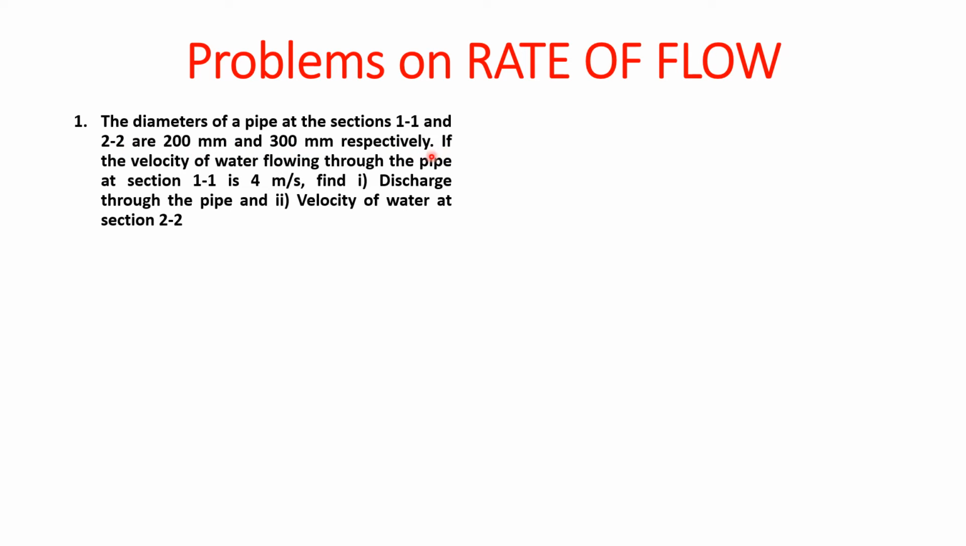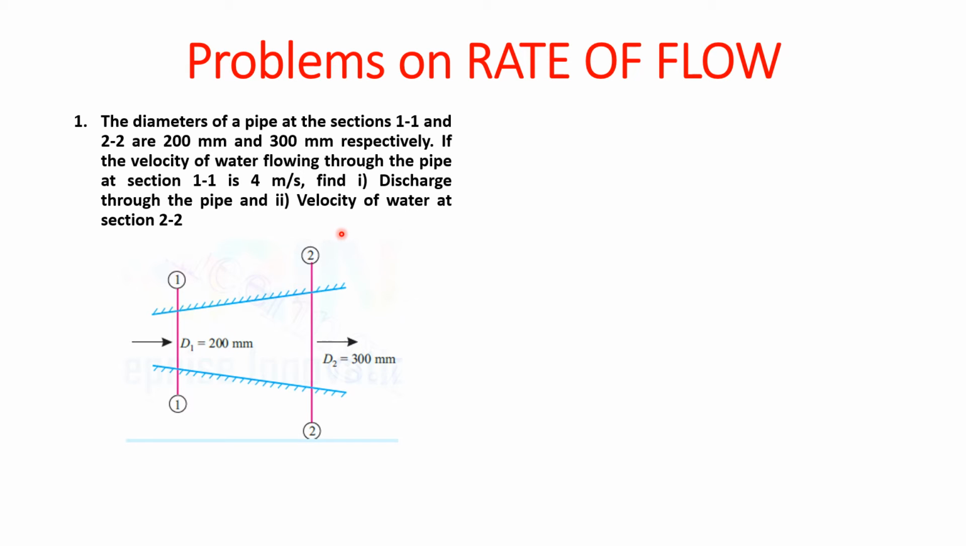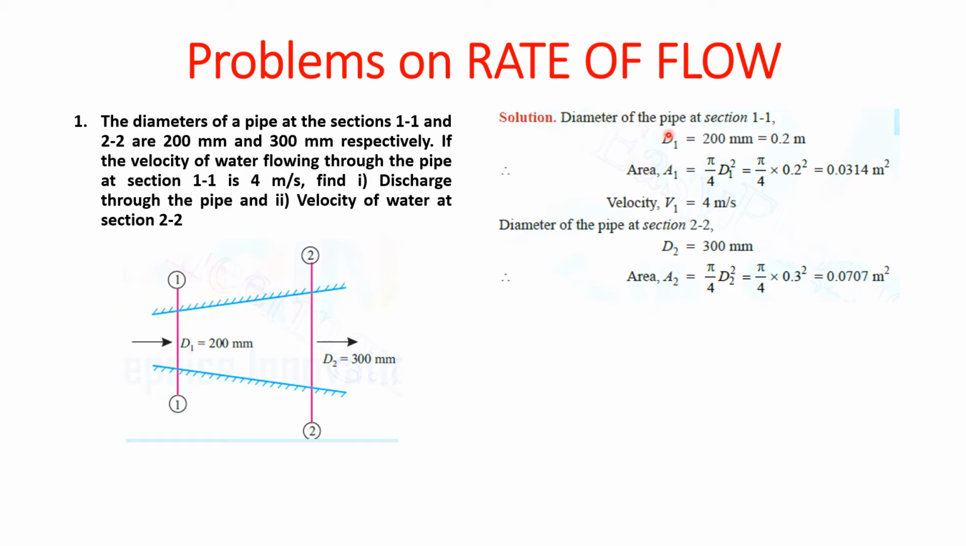If the velocity of water flowing through section 1, V1, is 4 meters per second, we have to find the total discharge through the pipe and the velocity of water at section 2-2. So we can draw this diagram here. D1 is 200 mm, D2 is 300 mm. Given diameter D1 is 200 mm, so converting into meters, 0.2 meters. Area A1 will be pi by 4 D1 square, so pi by 4 into 0.2 square, 0.0314 meters square. V1 is given as 4 meters per second. Diameter D2 is given as 300 mm, so we can calculate A2.